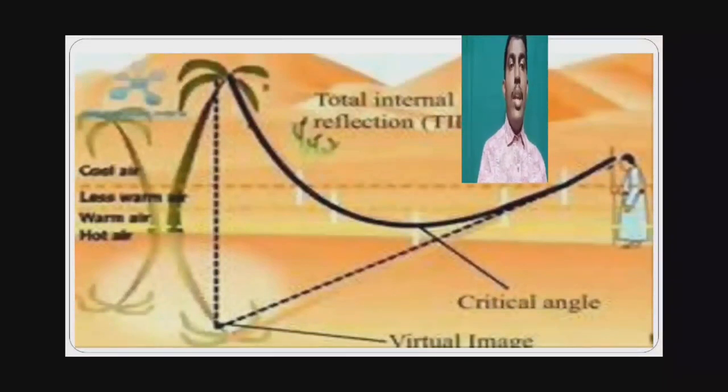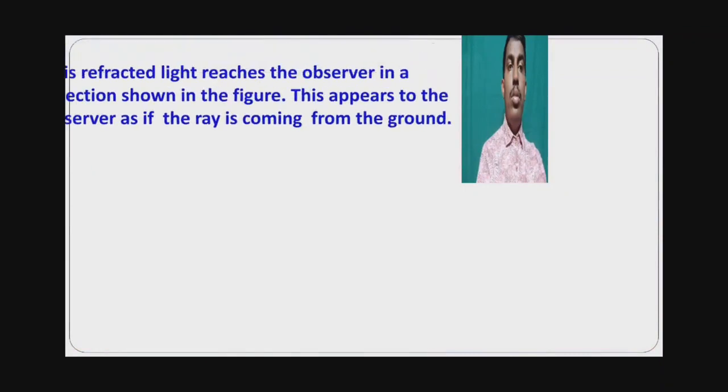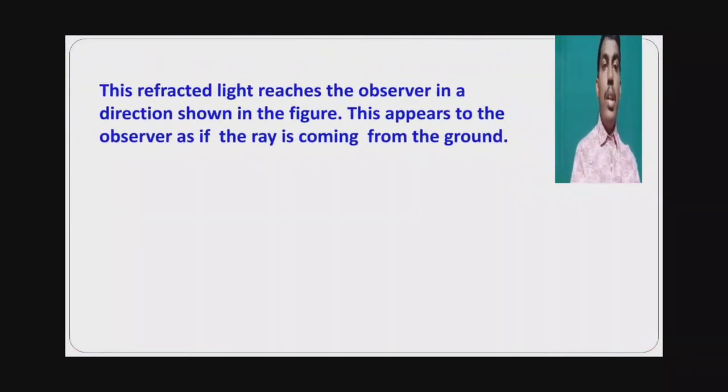So, light takes the curved path. For the observer, these light rays appear to be coming from the ground surface. This refracted light reaches the observer in the direction shown in the figure, as if the ray is coming from the ground.